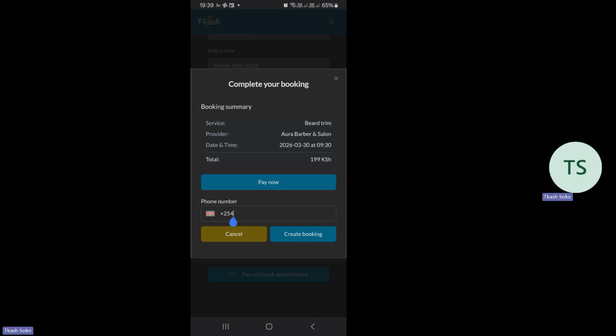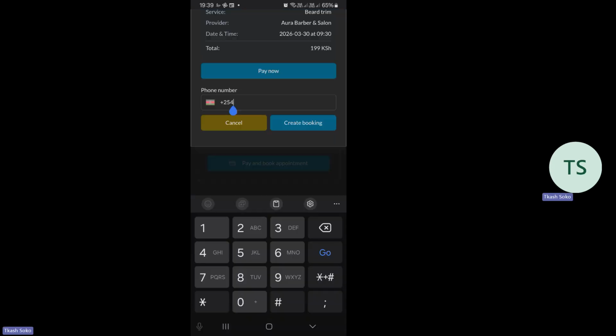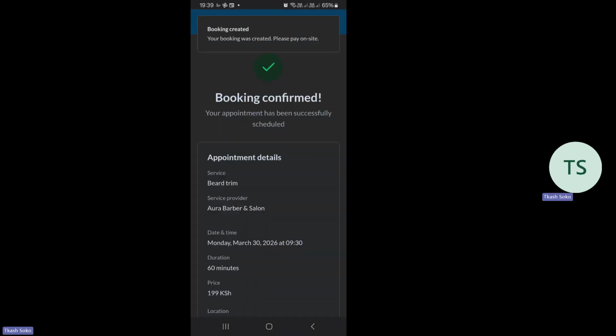So, and then it asked for my phone number. So here you have to put your phone number if you're booking for a service, or this is where the customer who is booking for a service gets to enter their phone number. So I can put my phone number. So nikiweka hiyo phone number hapo, then I'll press on create a booking. And you can see that this booking has been created. Immediately the booking is created, you will see that there is a notification itakuja kwa simu yangu.